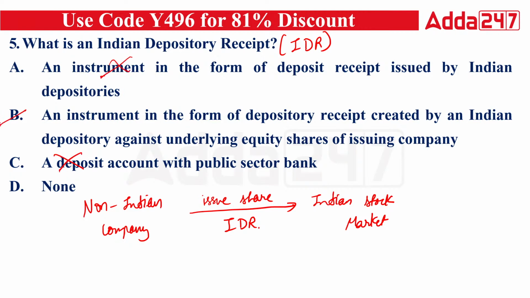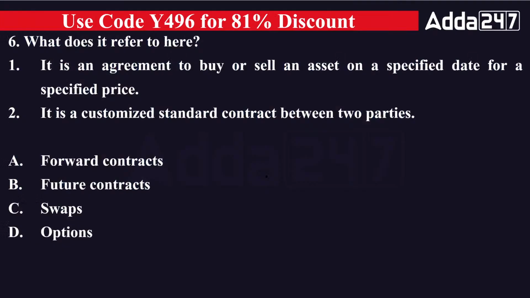So the right answer will be B: an instrument in the form of depository receipt created by the Indian depository against the underlying equity shares of an issuing company, and that issuing company will be a non-Indian company. So the most appropriate answer is B.